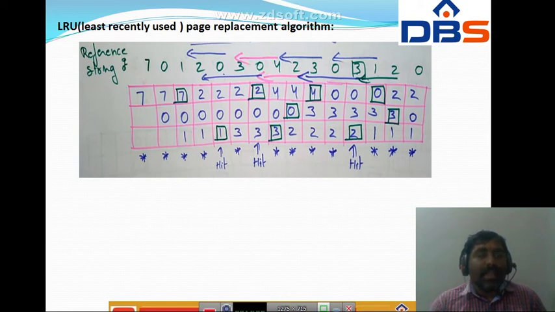Here again the CPU is demanding page number 0. The frames hold 2, 0, 1, so it is a page hit. Then the CPU is demanding page number 3.